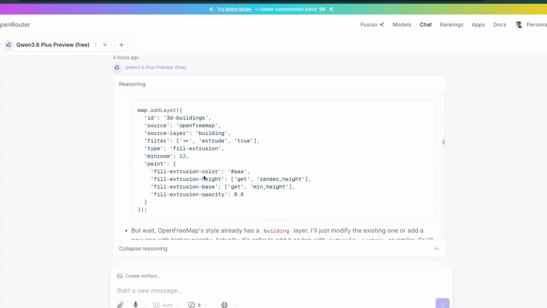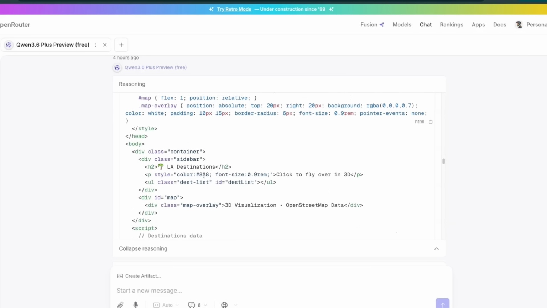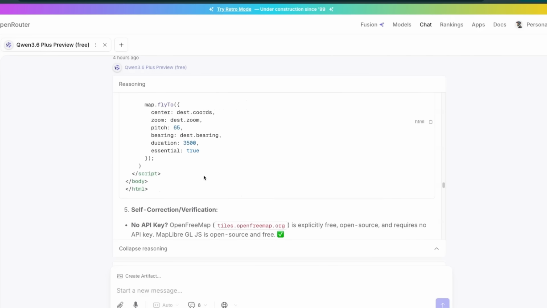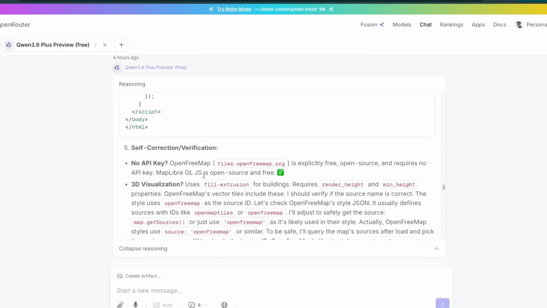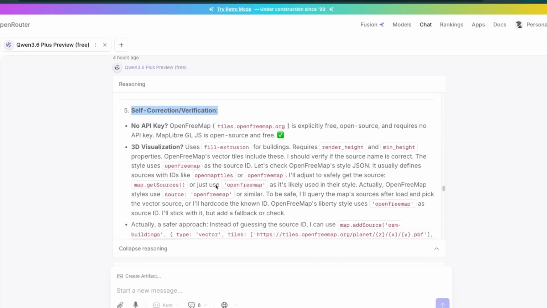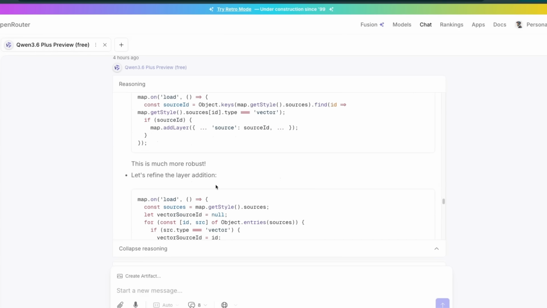And in the process, it also generates code snippets. Sometimes it's probably way too verbose, because if you look at this, it essentially generated the entire output and then went through a self-verification or self-correction, right? So they have done a pretty amazing job with this model.